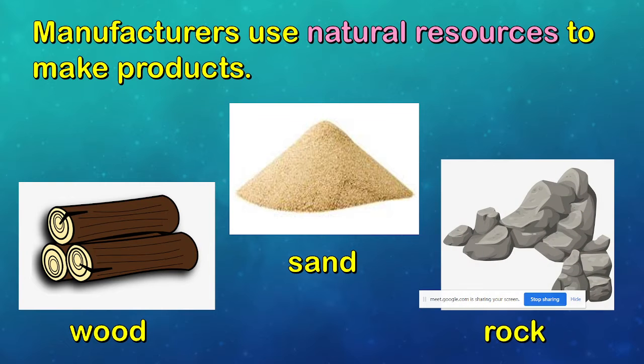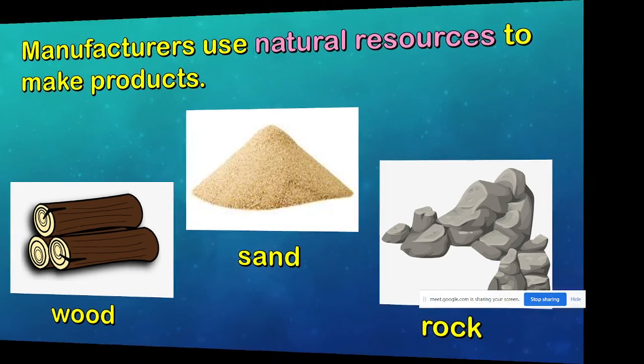Manufacturers use natural resources to make products. What kind of natural resources do manufacturers use to make products? For example, we can have wood. Yes. What else? Sand. Metal is not a natural resource. Yes. The metal like silver or maybe gold, right?